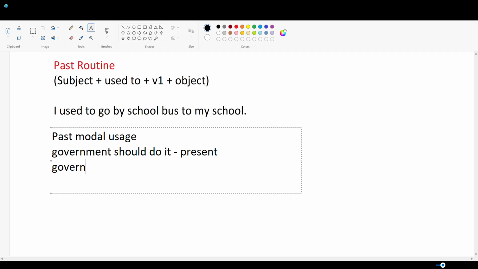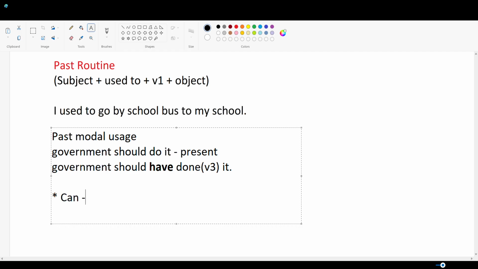The right way of using should in past will be using it with have. Whenever you are going to use any modal in past time, you have to use have after that. And after that, you have to use third form to describe past usage of that modal. However, there is an exception to this. Let's learn.